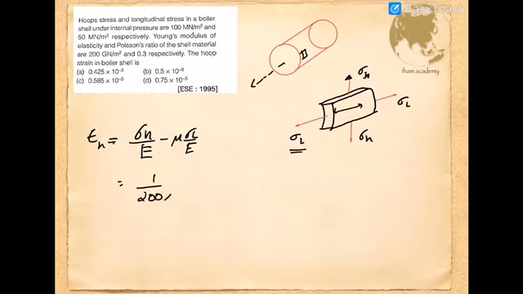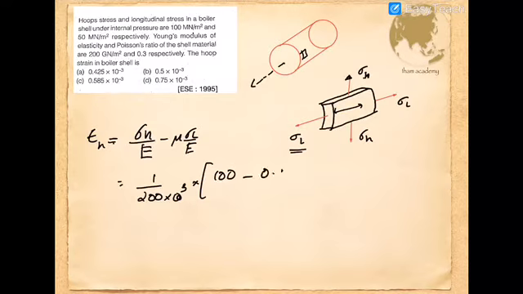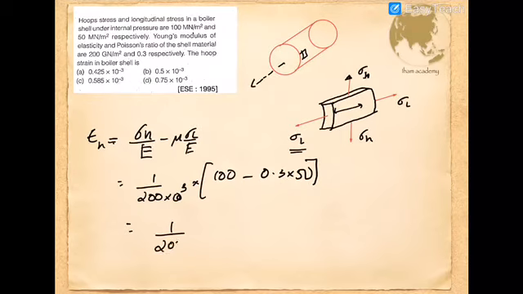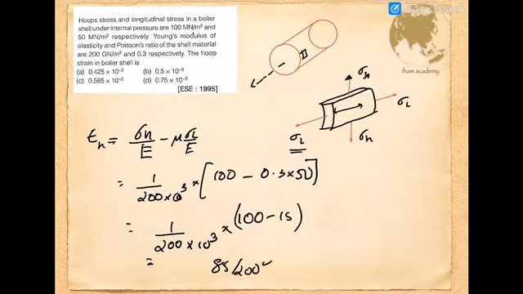So 1 by 200 gigapascal, that is 10⁻³, into sigma h, which is 100 meganewton, minus 0.3 into 50 meganewton. So you will get 200 into 10⁻³, 100 minus 15, that is 85. So 85 divided by 200 raised to minus 3. This answer you will get as 0.425 raised to minus 6. Option A will be the correct answer.